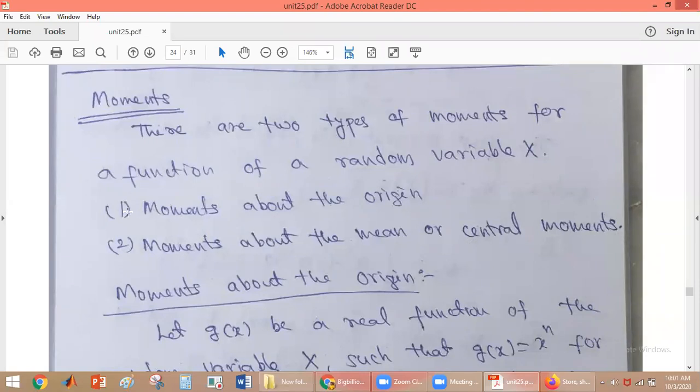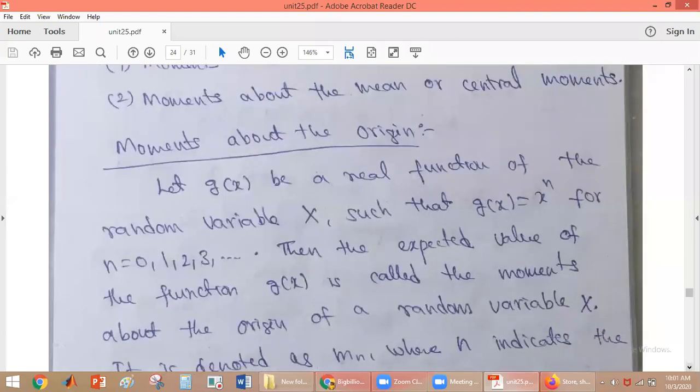The moments about the origin is the first type. Then the moments about the mean. Moments about the mean is also called central moment. So these are the two types. The first one is nothing but moments about the origin.